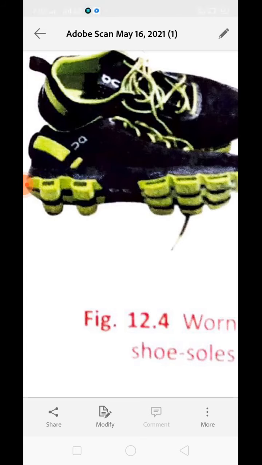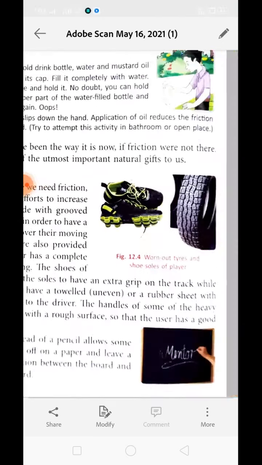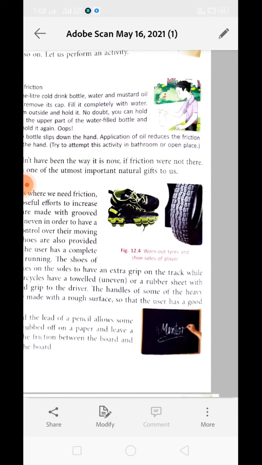The shoes of an athlete have extra rubber spikes on the sole so that they can have a better grip on the racetrack while running. Now, the handles of motorcycles are also provided with a rubber sheet which has lots of spikes over there. It is to provide good grip on the vehicle to the driver. The handles of some of the heavy machinery and cutting tools are also made with a rough surface so that the user can have control over it.